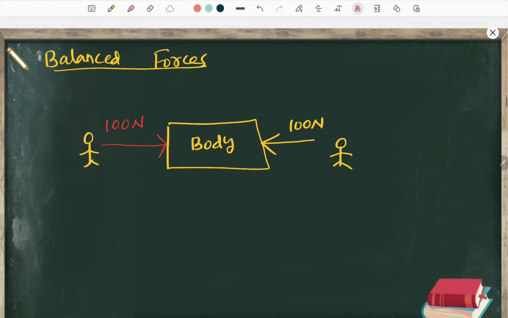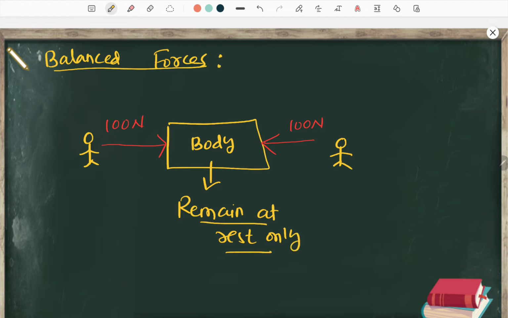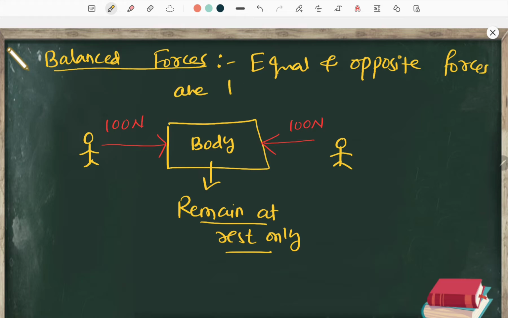This 100 Newton and this 100 Newton will balance each other, and ultimately this body will remain at rest only. So these kinds of forces are called balanced forces. So it is like equal and opposite forces. Equal and opposite forces are called balanced forces. All right. So dear children, please take out your pen and notebook and start to make notes.